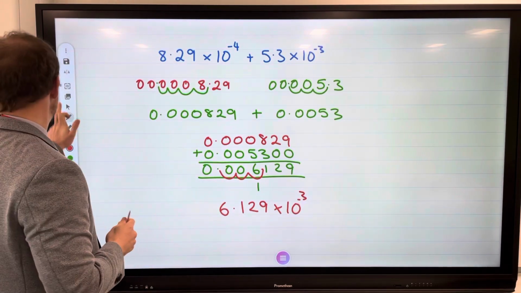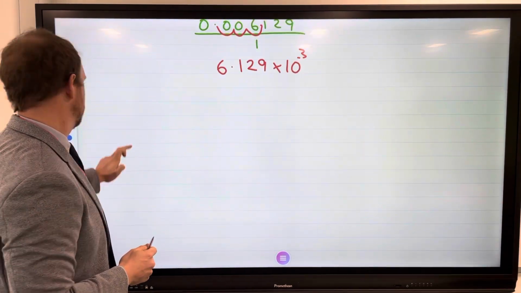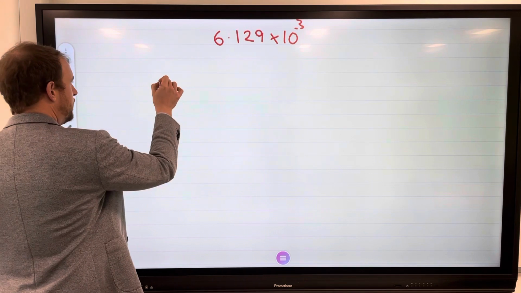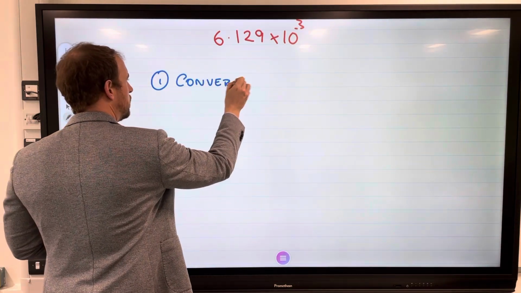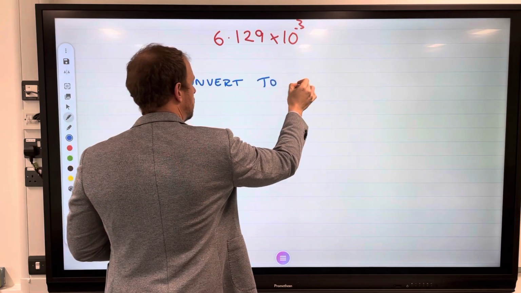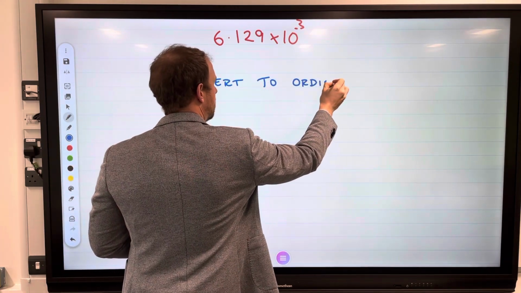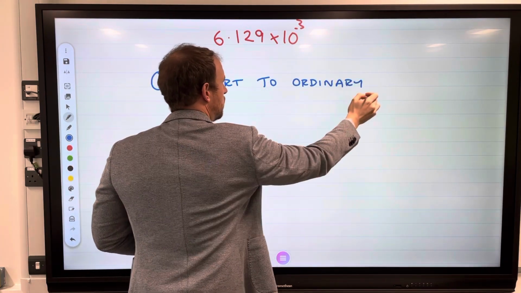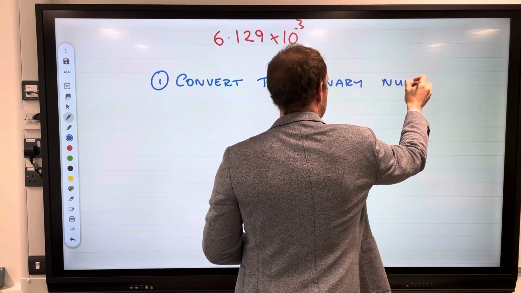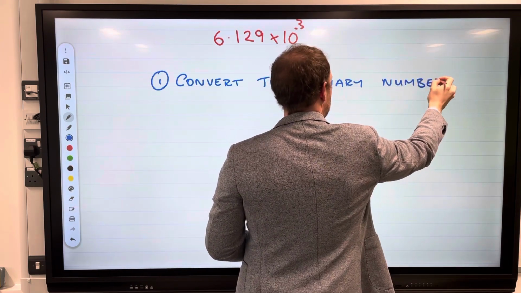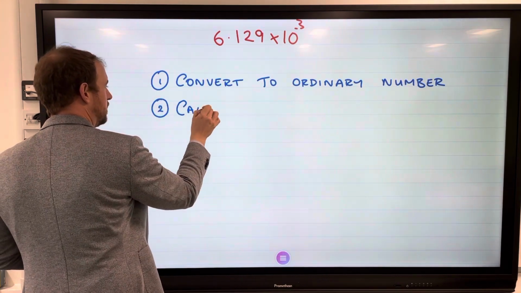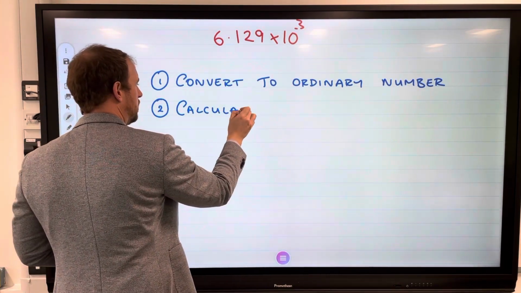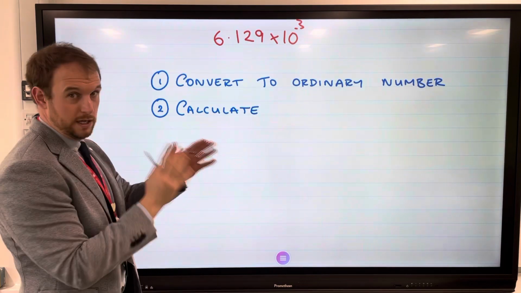Just like that. So, as some steps to help us. First step: convert to an ordinary number. Second step: calculate, which is the add or take away.